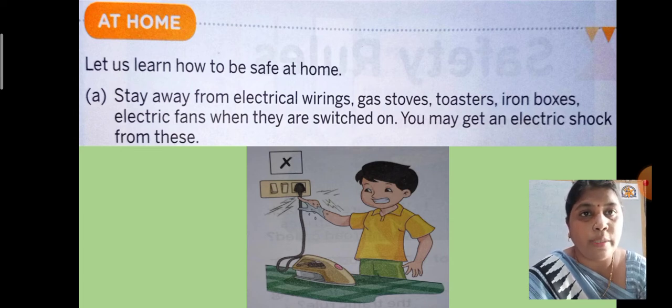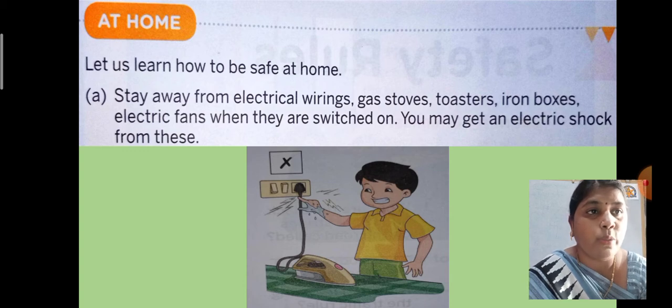Number A: stay away from electrical wirings. See, the boy is touching a wire with a wet hand. Water is there on his hand. You should not do like this. This is completely dangerous, a very wrong thing. We can die by touching electric wires, so you have to take care of it. Stay away from electrical wirings. Also keep your distance from gas stoves, toasters, iron boxes and electric fans when they are switched on.